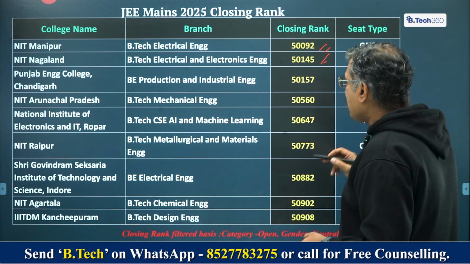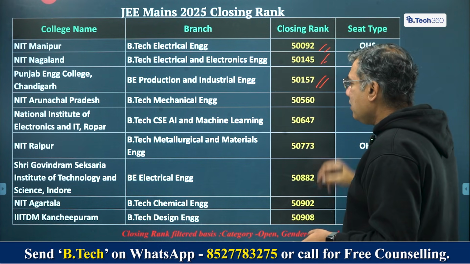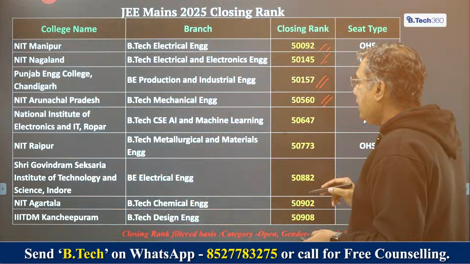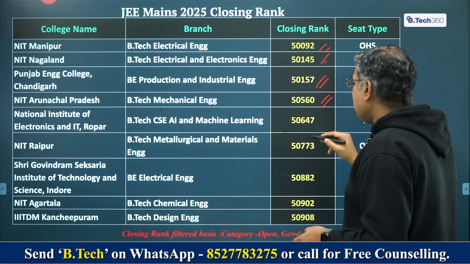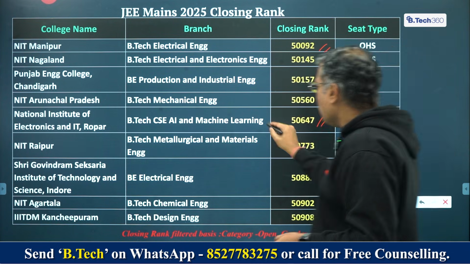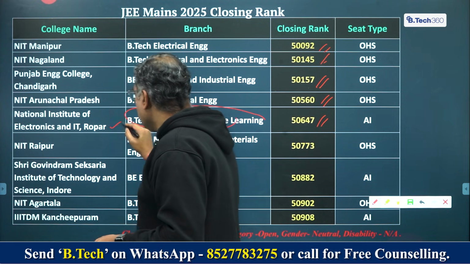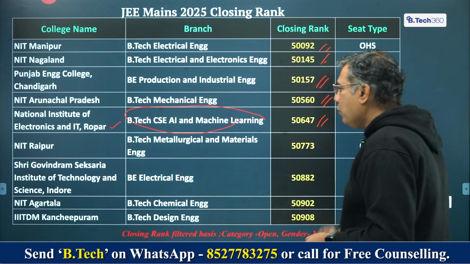PEC Chandigarh, B production and industrial engineering, 50,157. NIT Arunachal Pradesh, BTech Mechanical is 50,560. NIELIT Ropar, BTech CSE and Machine Learning, this is a very good program. Look at this very closely. National Institute of Electronics and IT, Ropar. This program is very good. Take it if you have it.